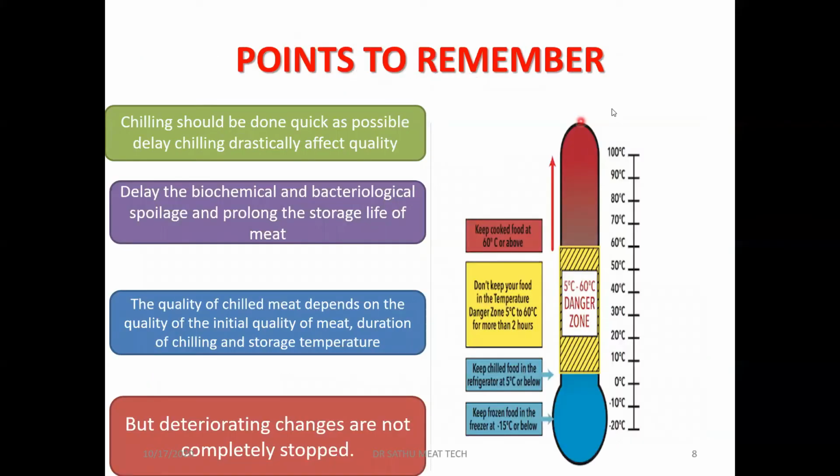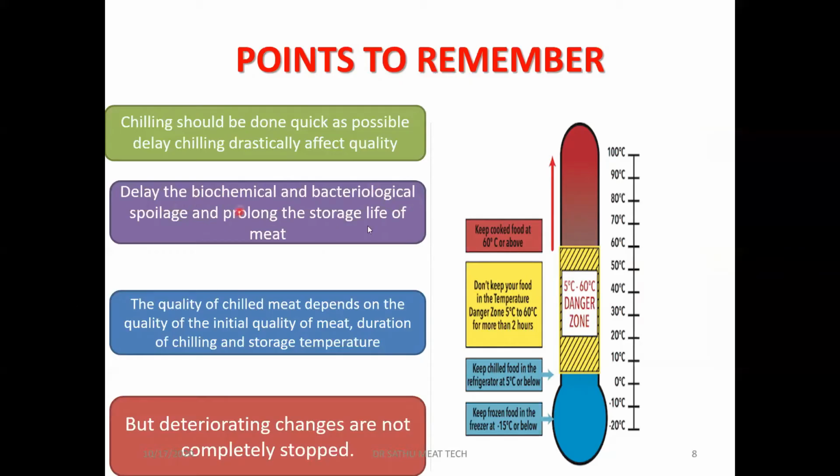So, points to remember in the low temperature method of preservation: the chilling should be done as quickly as possible, because delayed chilling drastically affects the quality. If you keep the meat in the danger zone, that is 5 to 60 degrees centigrade, for more time, the microbes will multiply very fast, and that will affect the quality of the meat or lead to spoilage or poisoning of the food materials. So we have to lower the temperature as quickly as possible, so that the bacteria will not multiply.